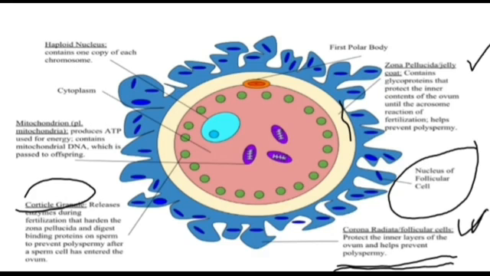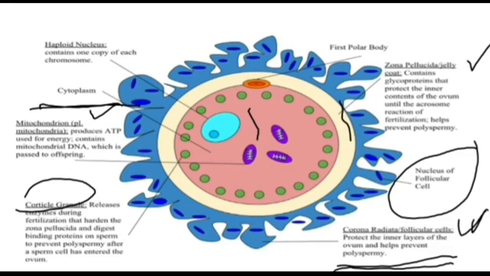Then we will see mitochondria. As we know, mitochondria is the powerhouse of every cell. It produces ATP. Then we will see the cytoplasm. Here is the cytoplasm layer; you can see in the middle portion is the cytoplasm of the cell.